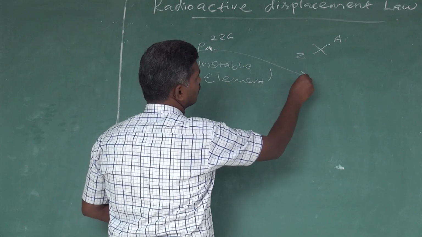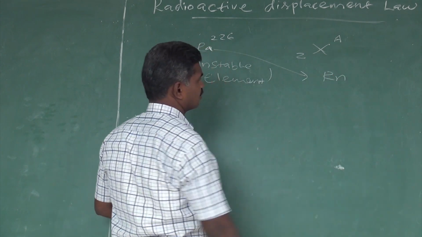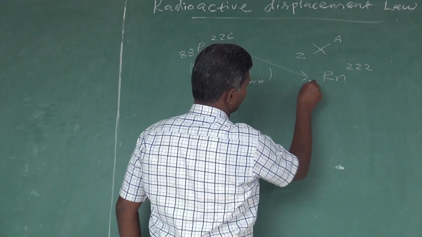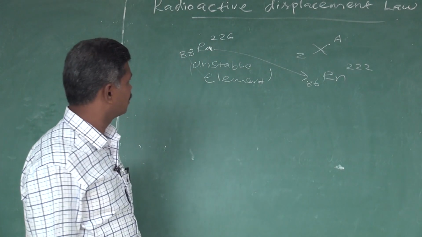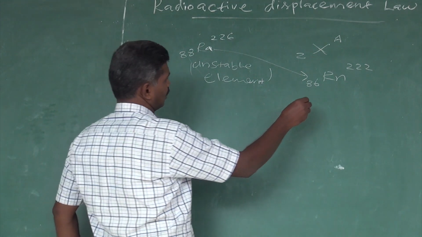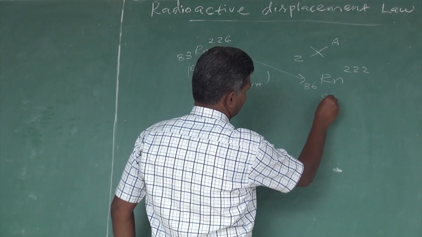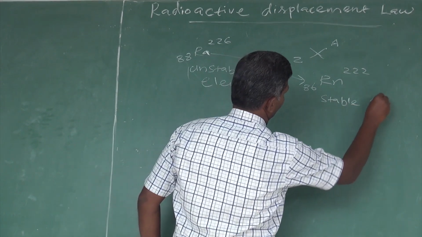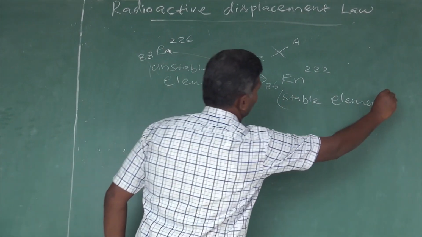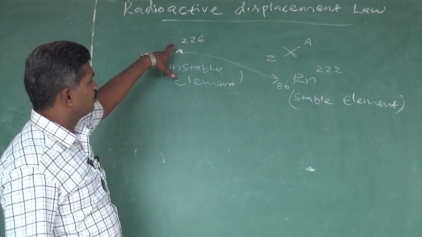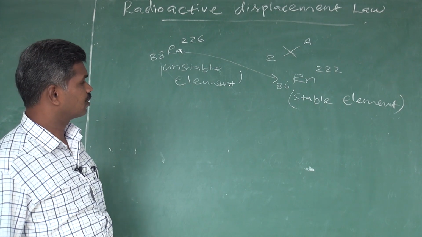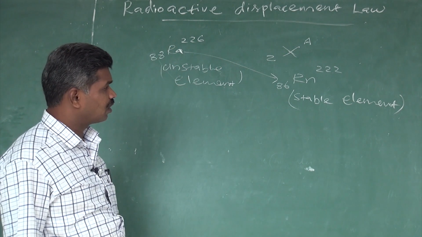For example, radium can change into radon, symbol Rn, with mass number 222 and atomic number 86. Now radon may be taken as a stable element. So this unstable element spontaneously changed into a stable element. This process is called a radioactive process.